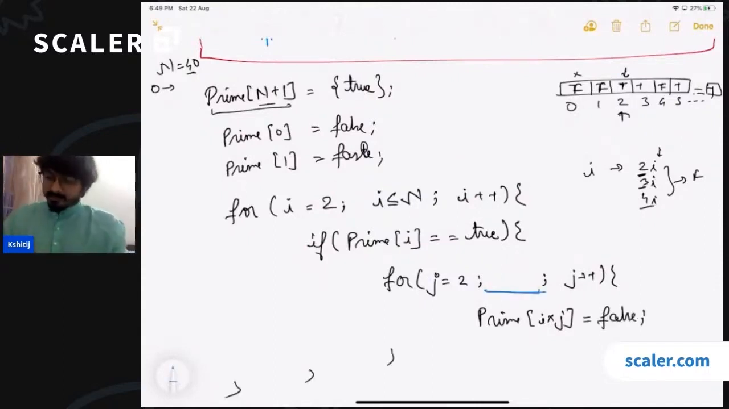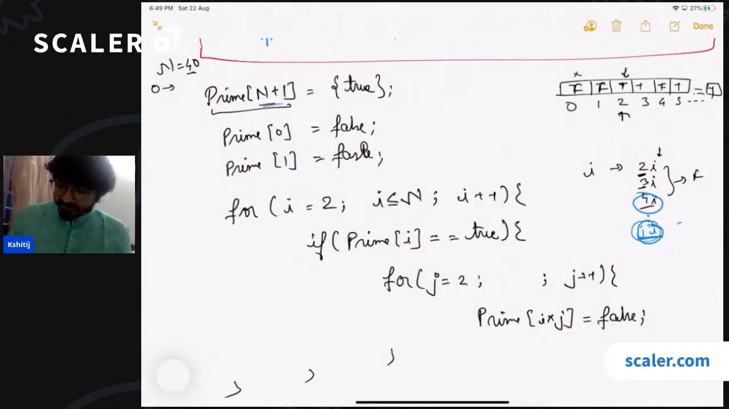So till what value do we have to increase j? We don't know, right? We actually don't know till when we should be incrementing j. But what we know is that this product, this 3i, 4i or ji, can never be greater than the maximum value that we have. So this product can never be greater than n. This always has to be less than or equal to n, right? So here what we'll have is j into I is less than or equal to n.